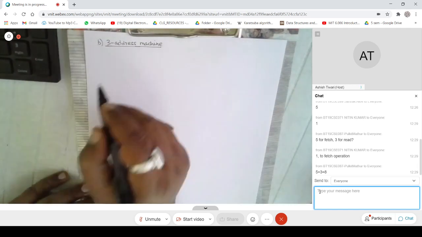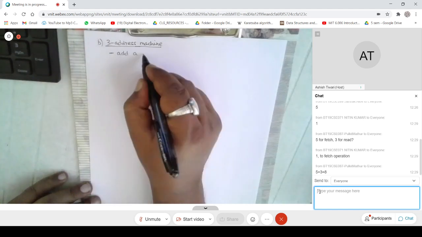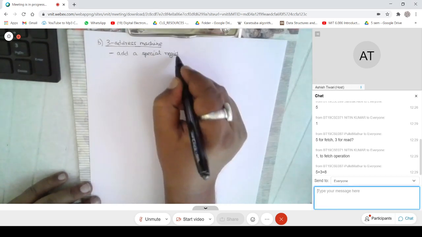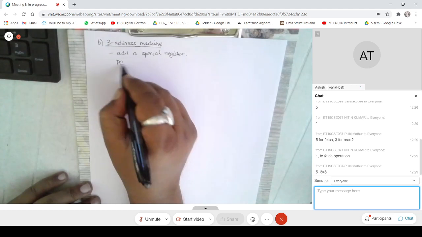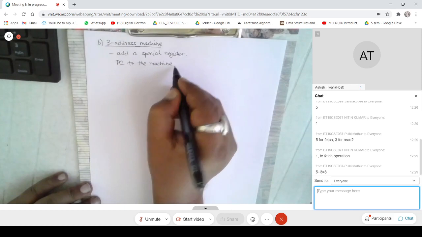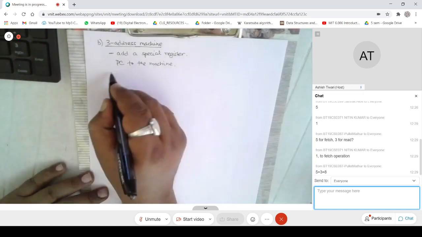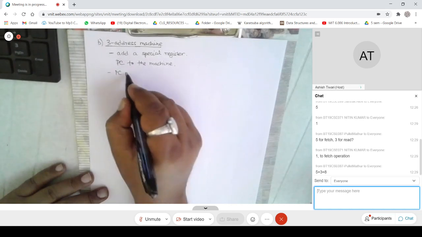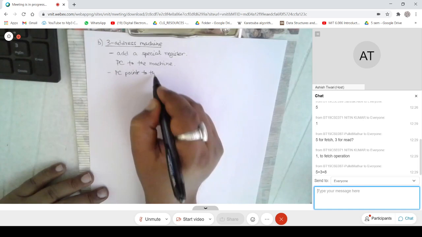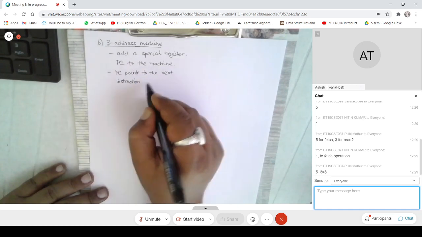What has happened is you add a special register called PC to the machine, and what does it do? PC points to the next instruction to execute.